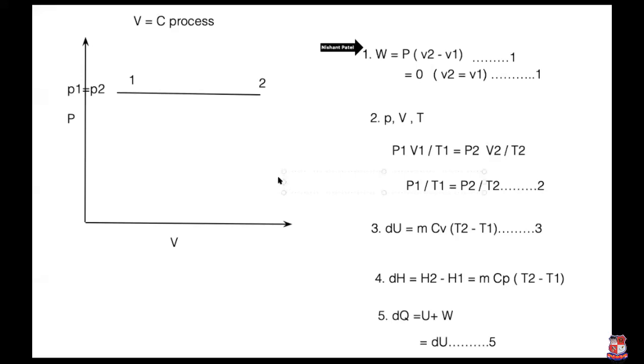Besides these equations, you can easily understand it is V1 by T1 is equal to V2 by T2, and why, because it follows the Charles law. So V1 by T1 is equal to V2 by T2. It is equation number 2. So first one is the equation for the constant volume, and this is for the constant pressure. So here again I draw one line here.